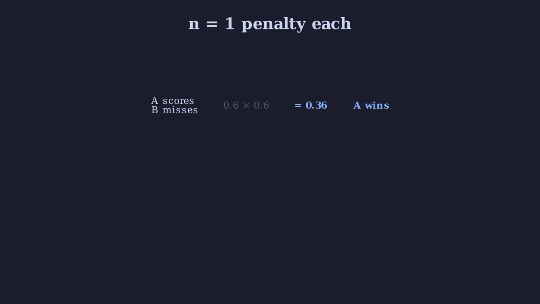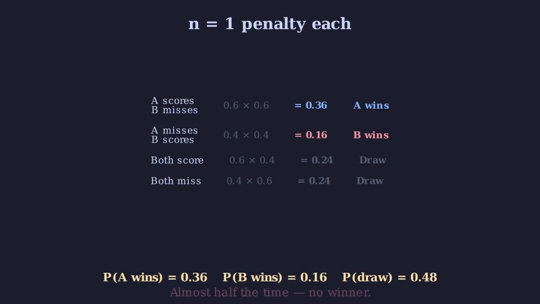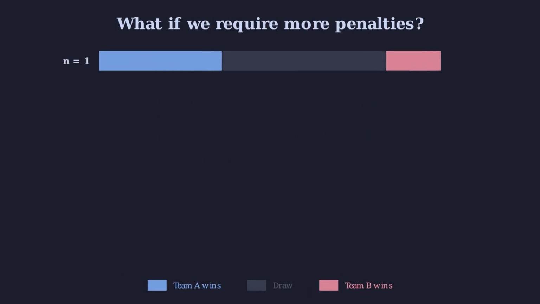Start with just 1 penalty each. Team A scores and Team B misses. Probability, 36%. Team B scores and Team A misses. 16%. Both score or both miss. That is a draw. 48%. Almost half the time, 1 penalty decides nothing.